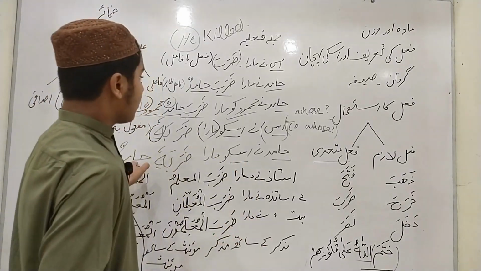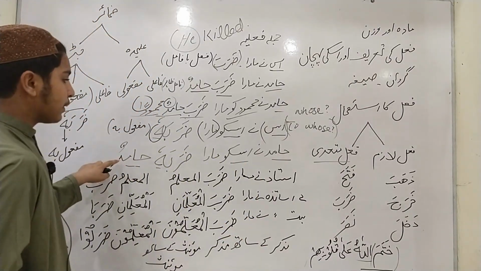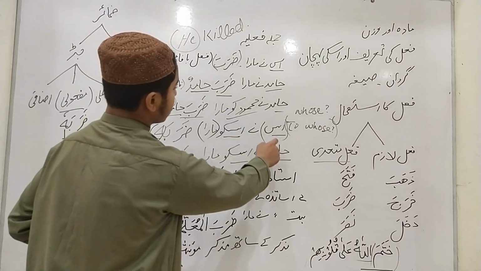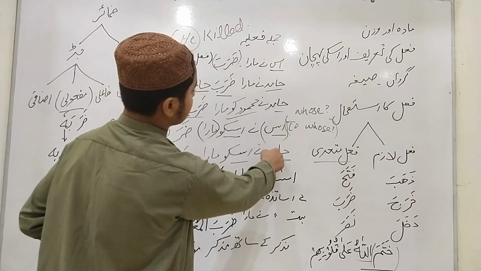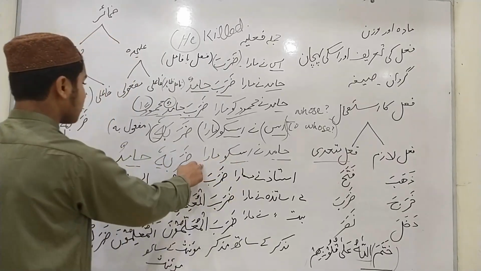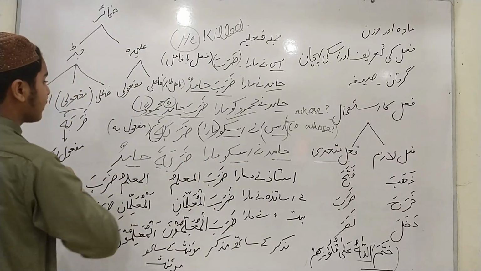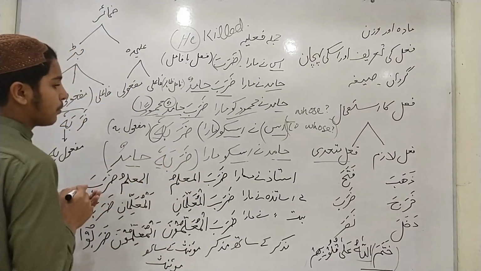Now we bring the appeared subject in this sentence. We put the subject in place of the pronoun. "Hamid ne usko mara": darabahu Hamidun. Here the complete rule has appeared.